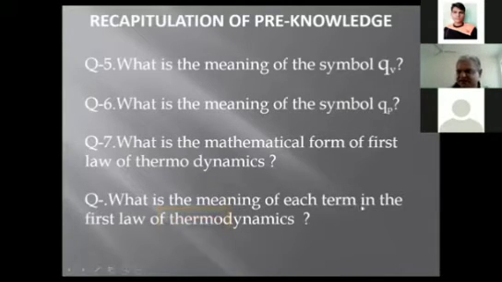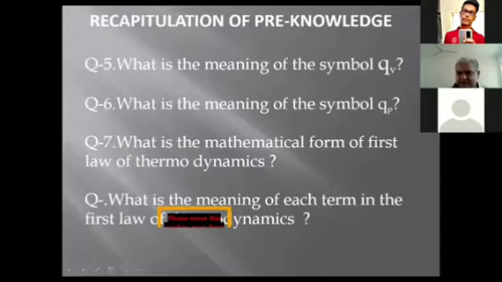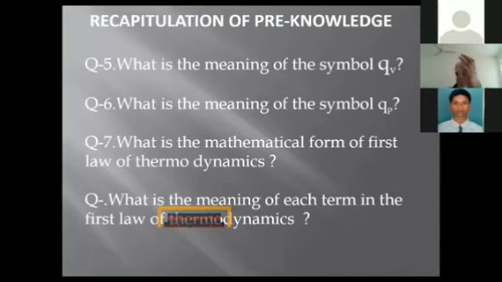What is the meaning of each term in the first law of thermodynamics? That means delta U, Q and W. What is the meaning of these terms, my dear students? Delta U is the change in internal energy, Q is the heat exchange during the change, W is the work done during the change. Great. Nice answer.